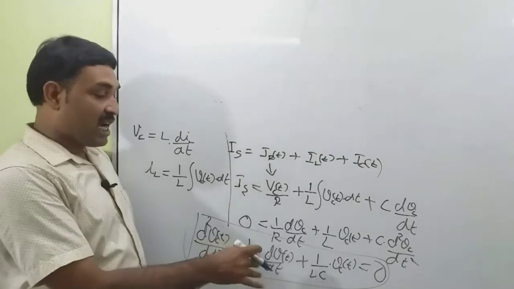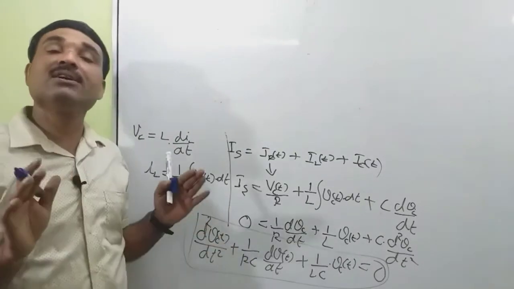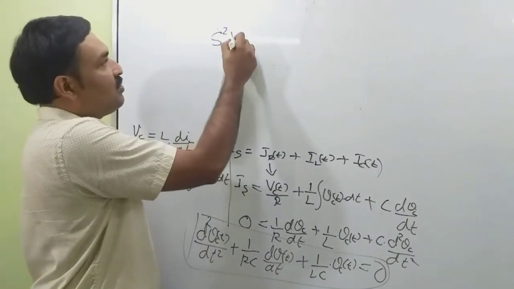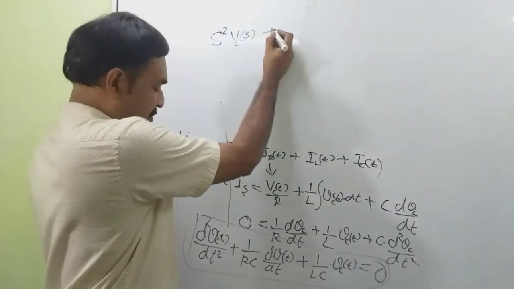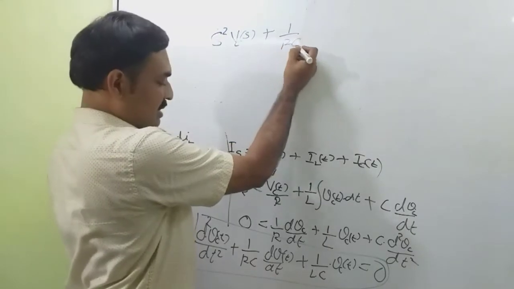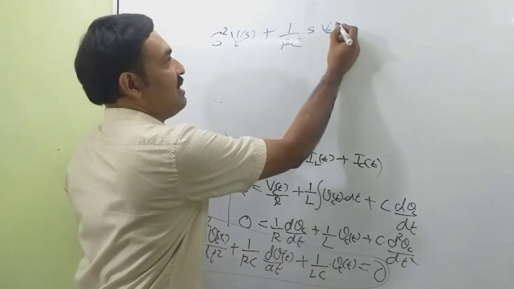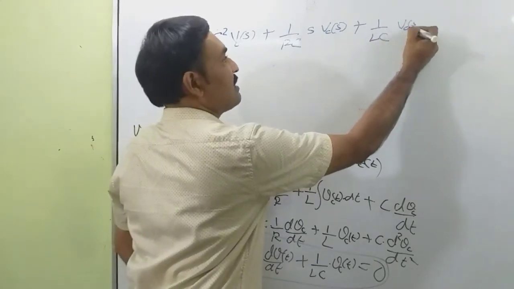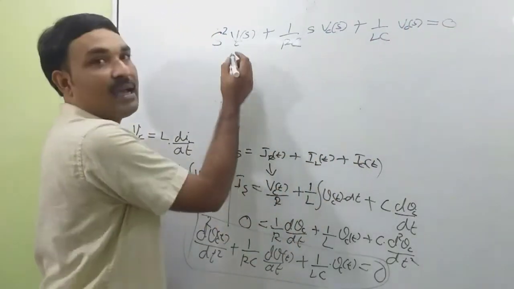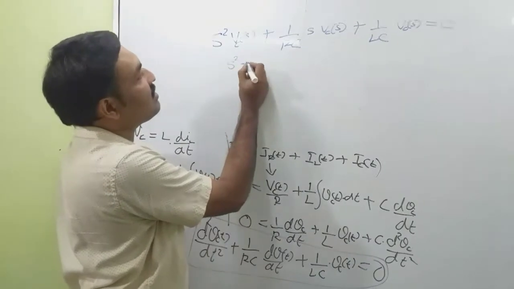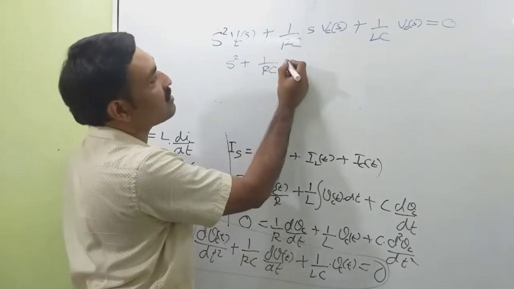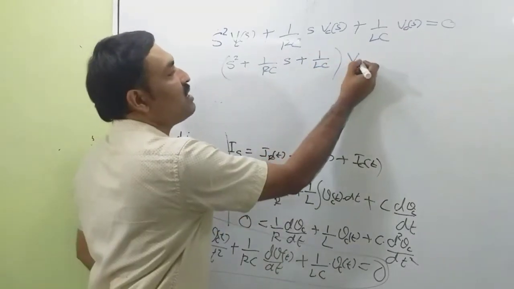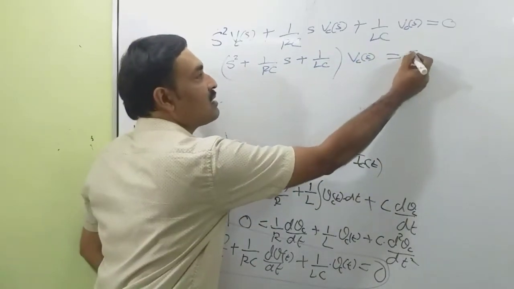Now take the Laplace transform of this equation by assuming zero initial conditions. So this becomes S square into VC of S plus 1 by RC into S into VC of S plus 1 by LC into VC of S, that is equal to 0. So we can write this as S square plus 1 by RC S plus 1 by LC, this whole into VC of S, equal to 0.